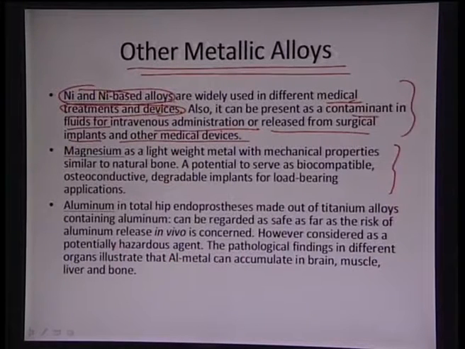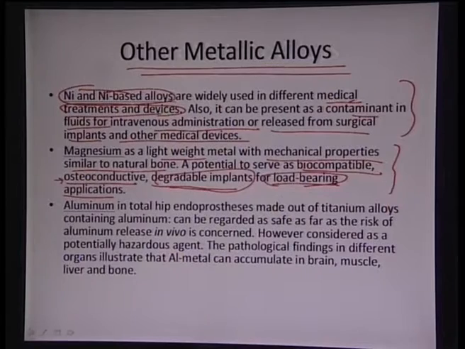Magnesium is a very lightweight metal with beautiful mechanical properties because its properties match those of natural bone. So it can serve as a very potential biocompatible material because it is osteoconductive, it is degradable, and it can also be load bearing. These are three very essential properties of this material. That makes it a structural material for the body environment, and that is the beauty of magnesium alloy.